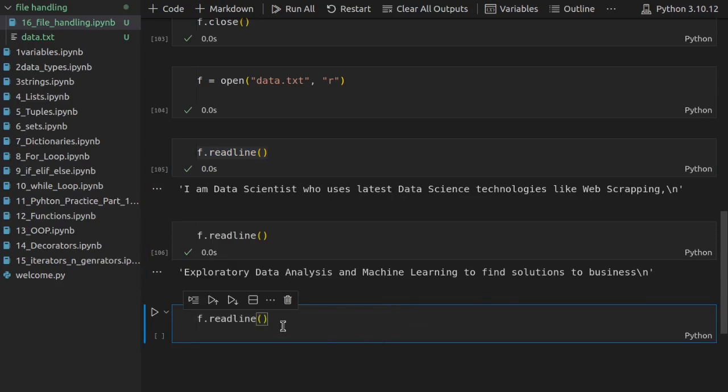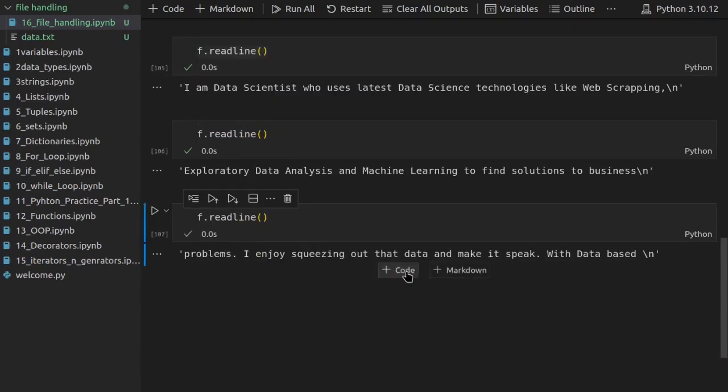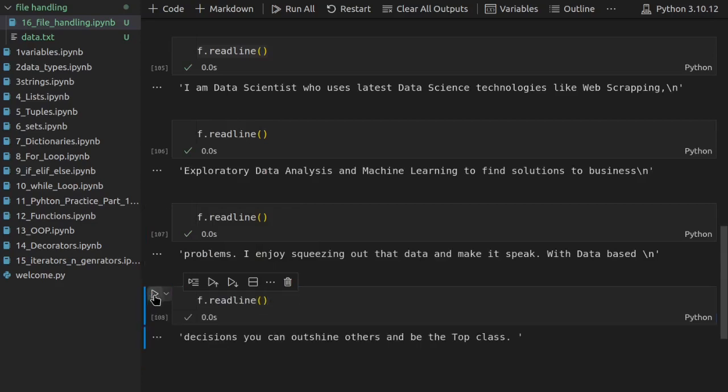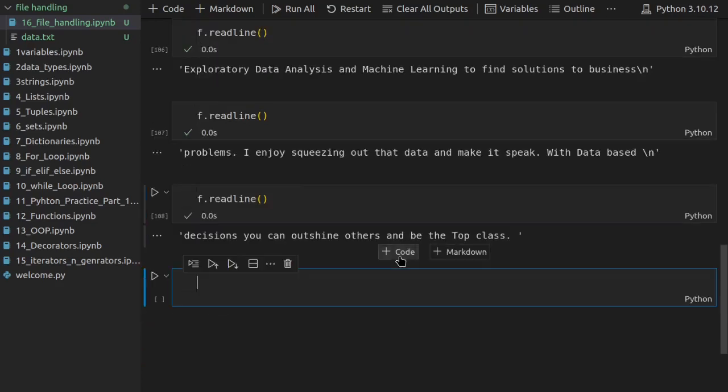If I continue like this, it will give me all the textual data line by line, and when I'm done with the data, it will not give me anything at all. So this is the use of readline. It is the same as the generators that we saw. It remembers what state it is in, and it doesn't execute any further.